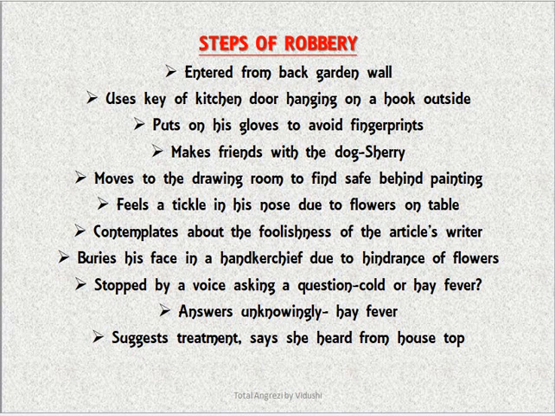So, what did he do for the robbery? What were the steps? First, he entered from the back garden wall. Then he uses the key of the kitchen door that was hanging on a hook outside, which he had observed from one of the servants. Then he puts on his gloves because he wants to avoid fingerprints. He makes friends with the dog that is lying in the kitchen, Sherry, by calling him by name, giving him some love, patting him, so the dog becomes friendly. Then he moves to the drawing room. He finds the safe there that is hidden behind the painting.